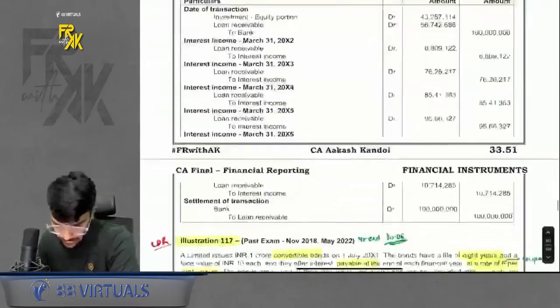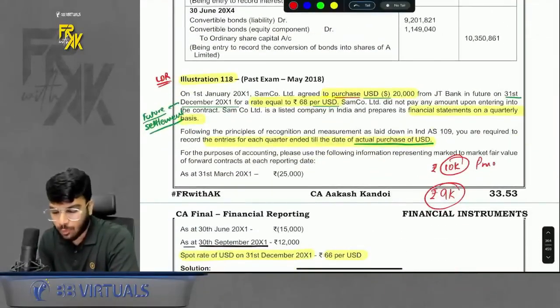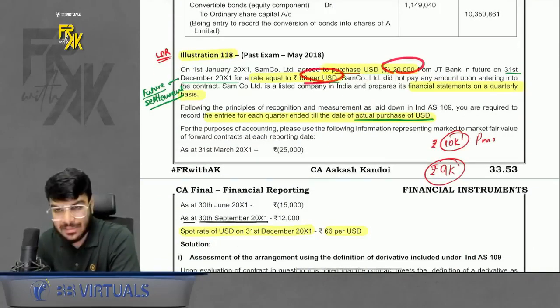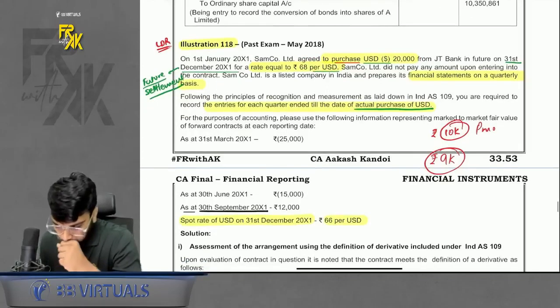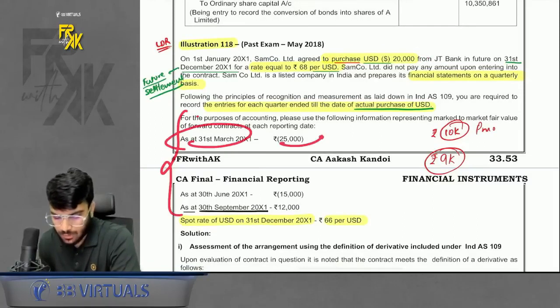Yes. See, it is fairly simple. What to do? Whenever the information for derivative is given, you have to measure the same through FVTPL, right? So for example, let's say we entered into a purchase contract of USD 20,000 at rupees 68 per dollar. Okay. Now, this is our derivative contract.